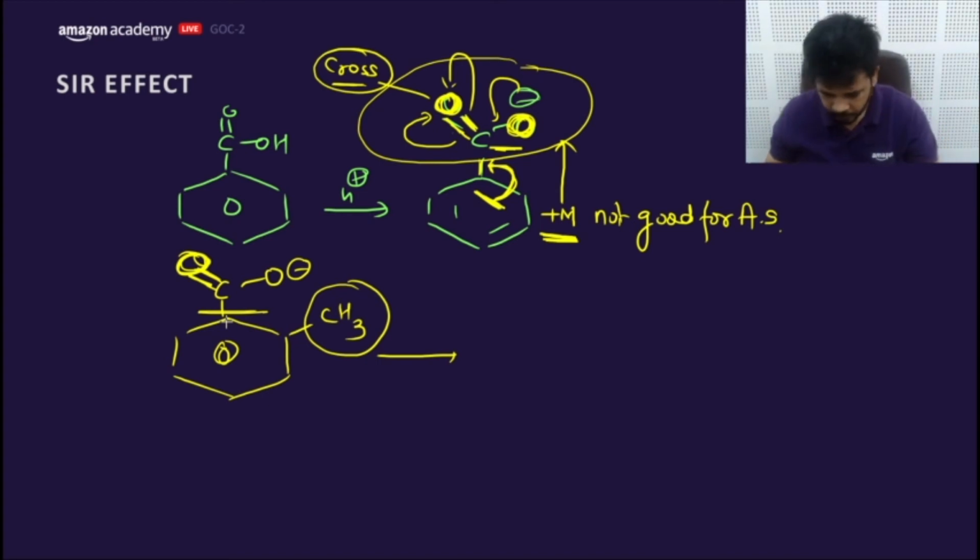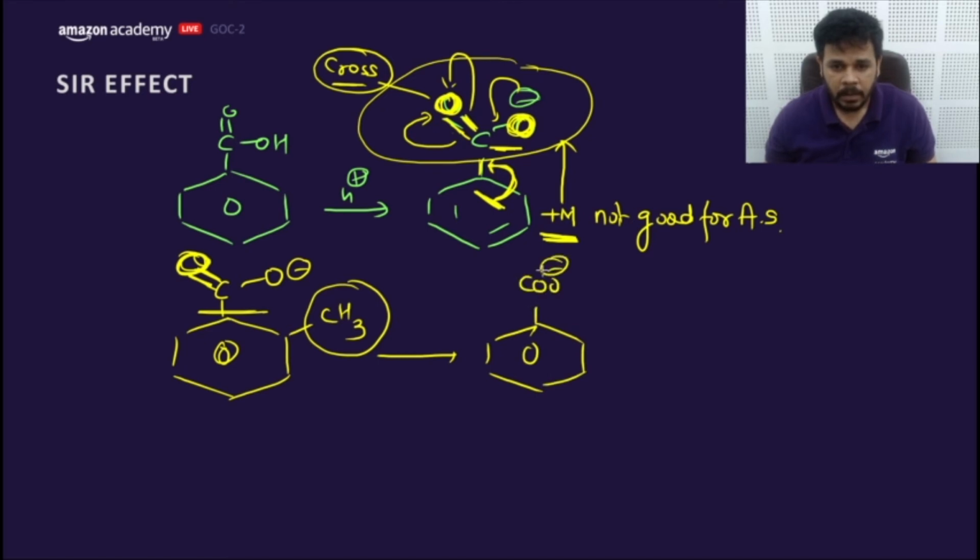Now what will happen? Because this COO minus becomes out of the plane of the benzene ring, this will not go for resonance. That means this COO minus is now out of the plane of the benzene ring because of this CH3.